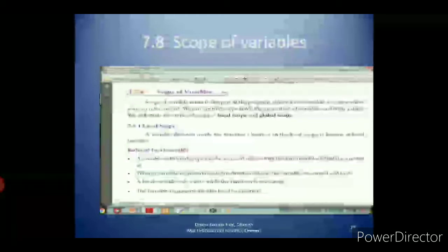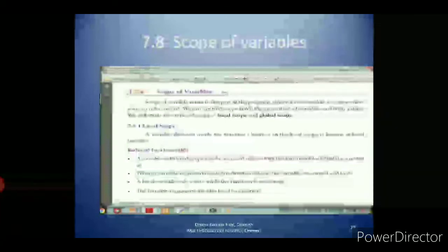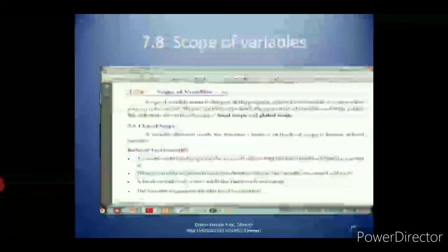The first point: a variable with local scope can be accessed only within the function or block that it is created within. When a variable is created inside the function or function block, the variable becomes local to it.